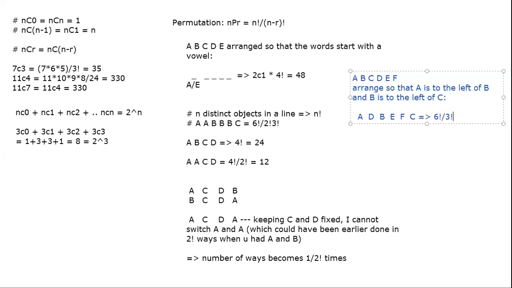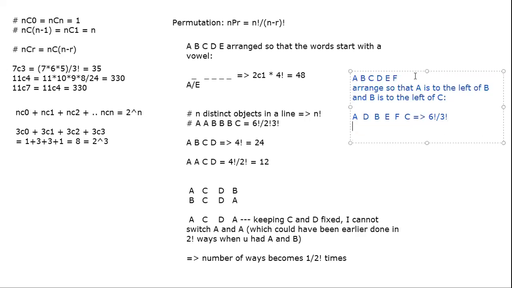So the previous question and this question are exactly the same. The only difference is the wordings. In the previous one, you cannot interchange because the letters were identical. In this one, you cannot interchange because the condition has been specified. So these sort of questions, this is how you do it.